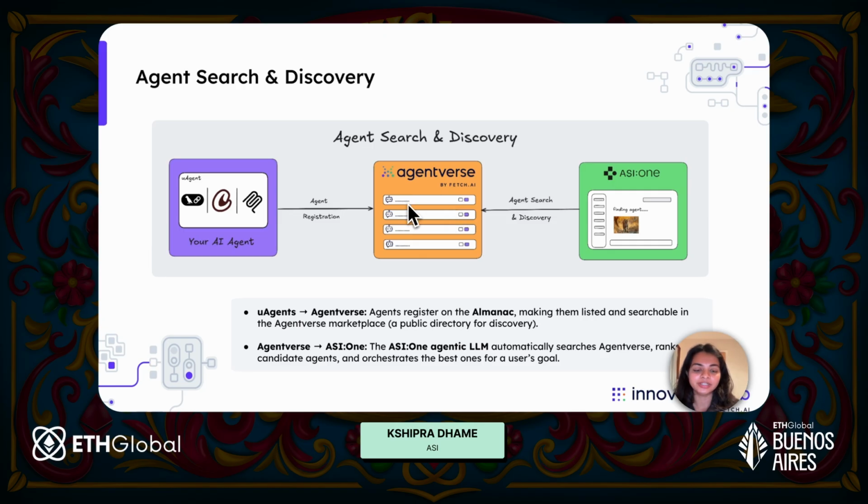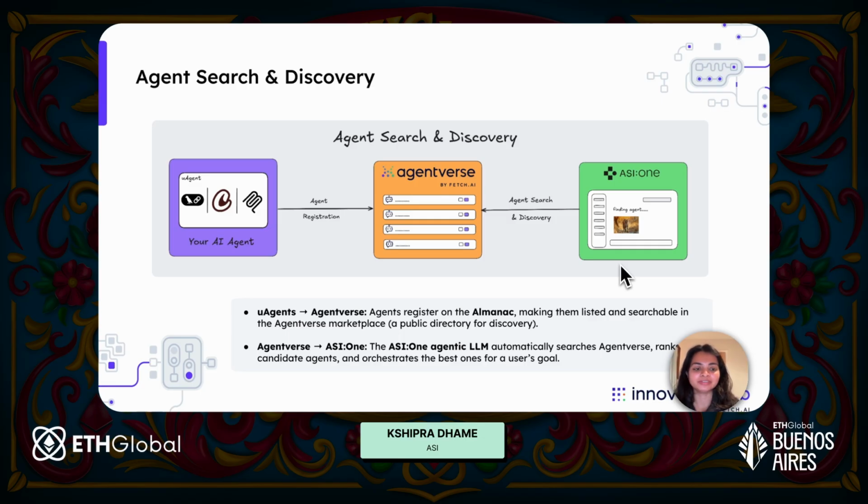but it can actually go and look for an agent that is really, really good at this particular task on Agentverse. So it will go to Agentverse, look for the best agent that can generate anime, pass on your query to that agent. That agent will then execute the task and give back the response to ASI 1.